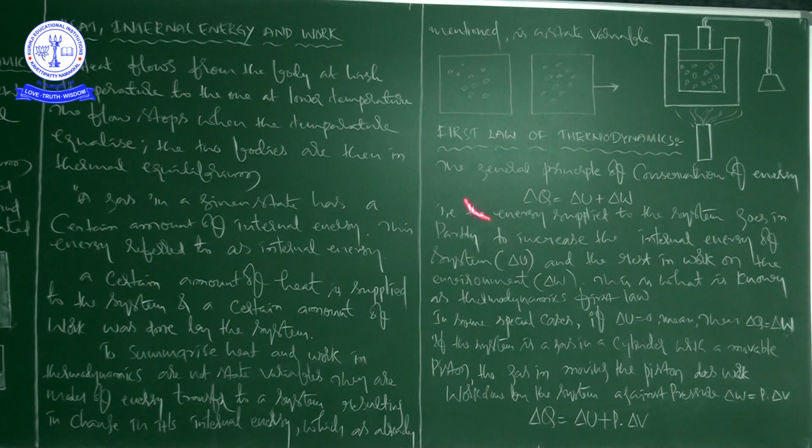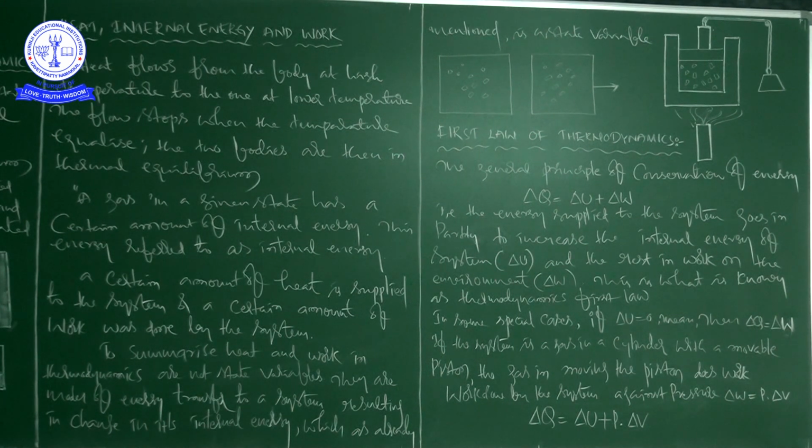This equation, which I already told you, is known as the first law of thermodynamics. It is actually the general law of conservation of energy applied to any system in which the energy transfer from it to the surroundings is taken into account. The alternative form is, taking delta W to this side, delta Q minus delta W is equal to delta U.